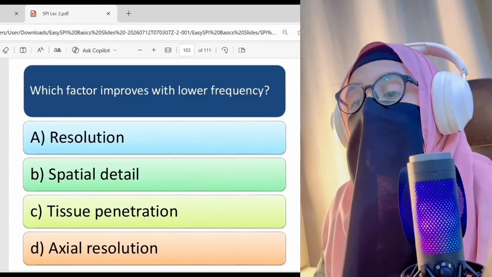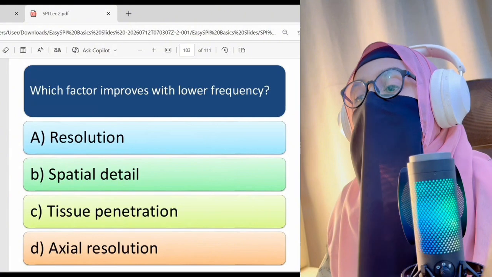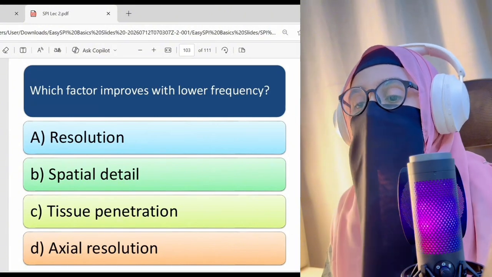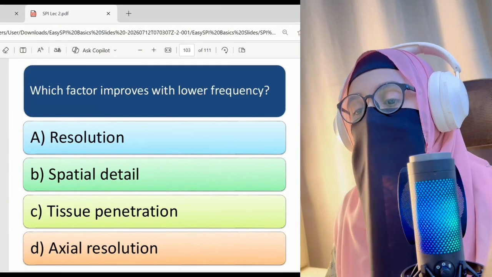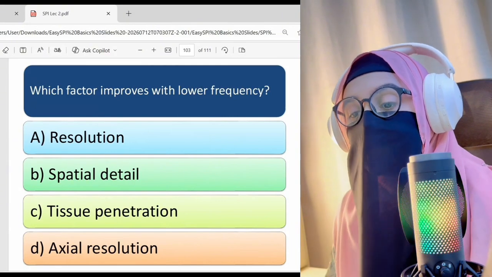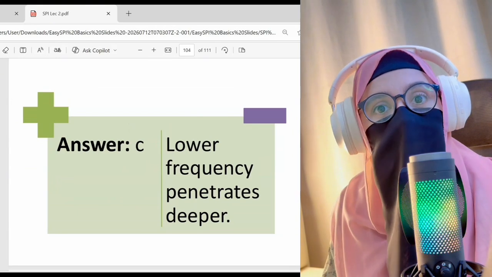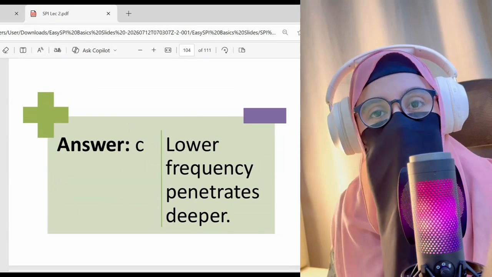Next, which factor improves with lower frequency? A. Resolution. B. Spatial detail. C. Tissue penetration. D. Axial resolution. The right answer here is C. The lower the frequency, the better the penetration.